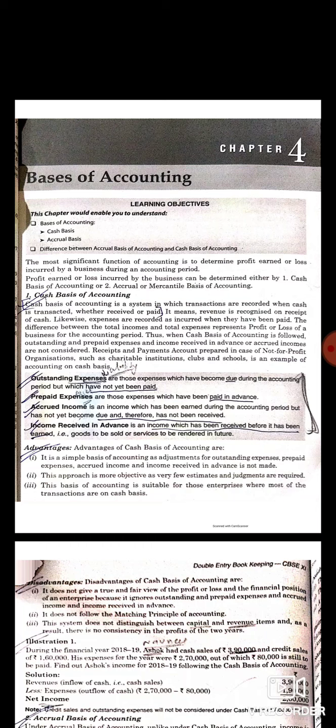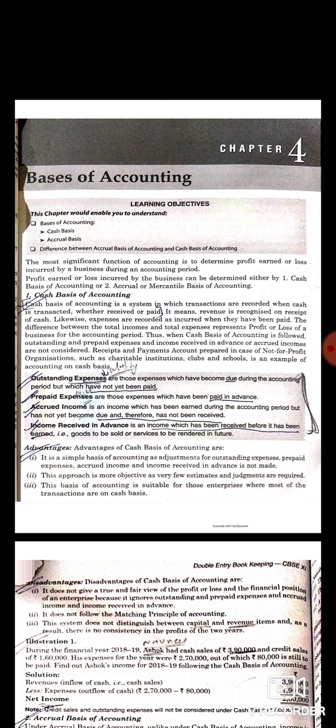So what are outstanding expenses? These are those expenses which have become due during an accounting year but which have not yet been paid. Suppose the salary of some of the employees is still pending, so it will be an example of outstanding expenses. Next is prepaid expenses.